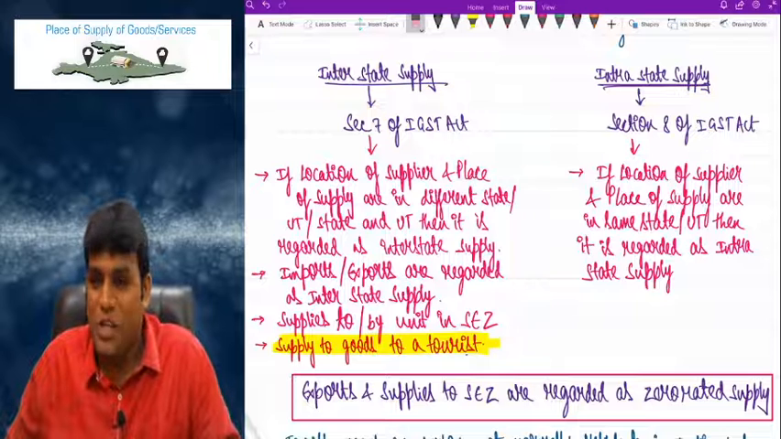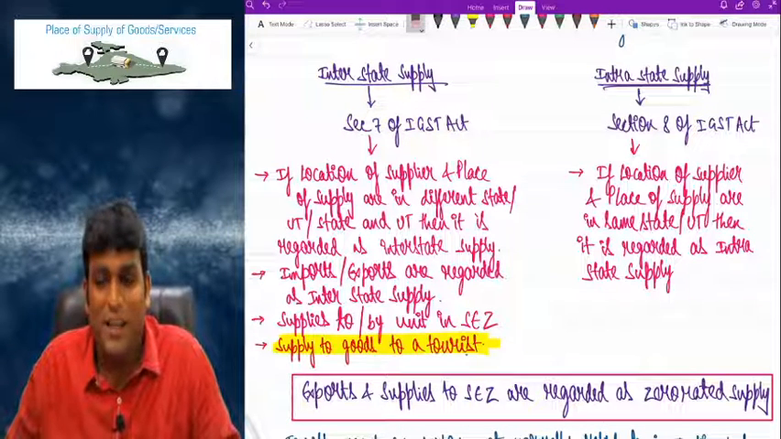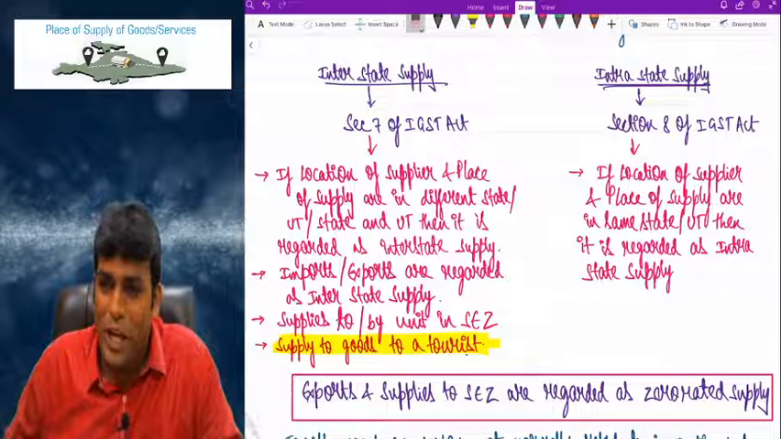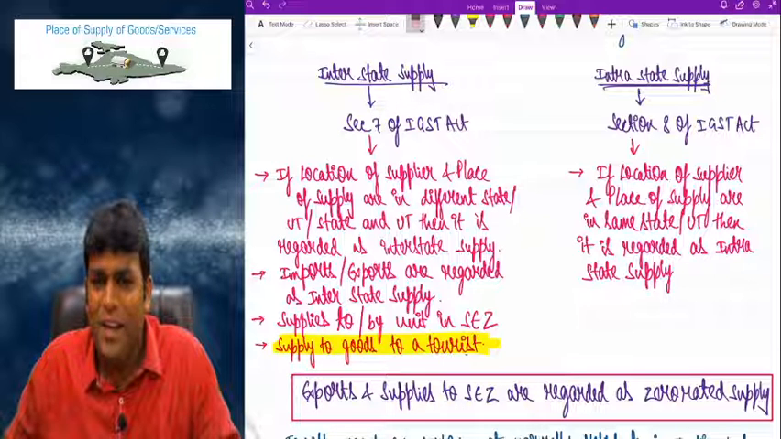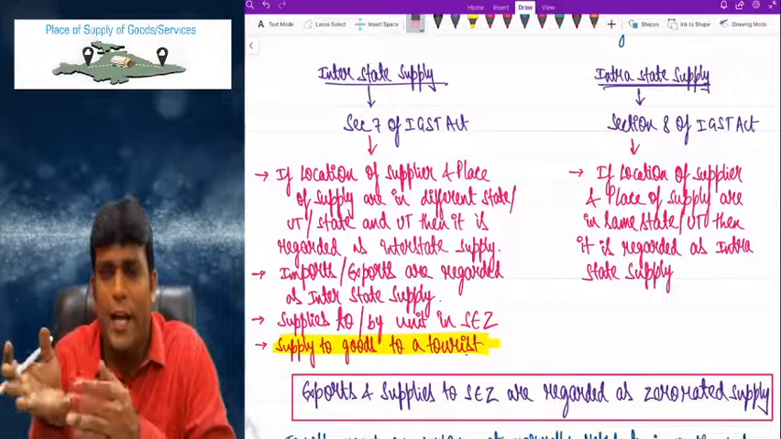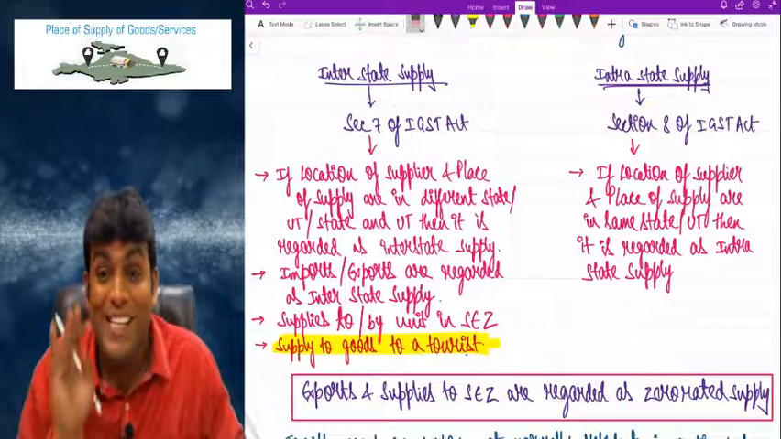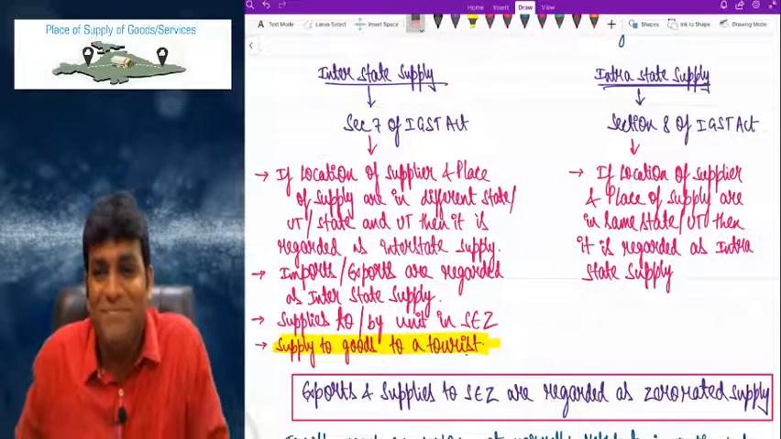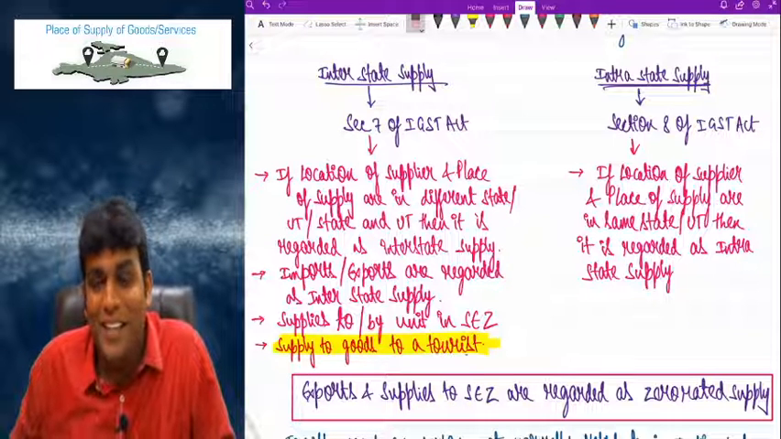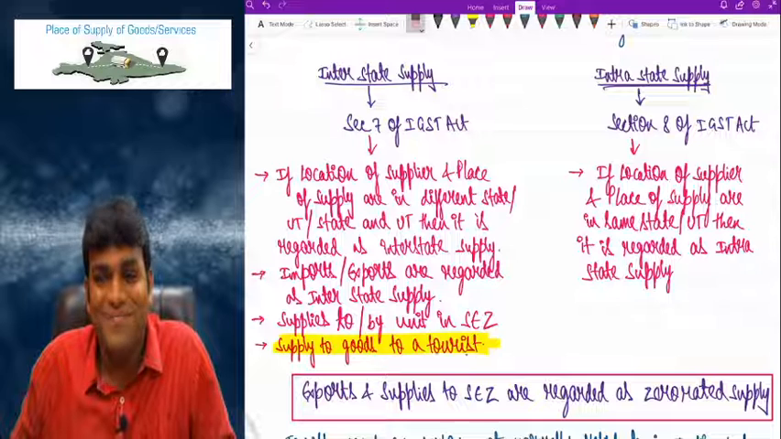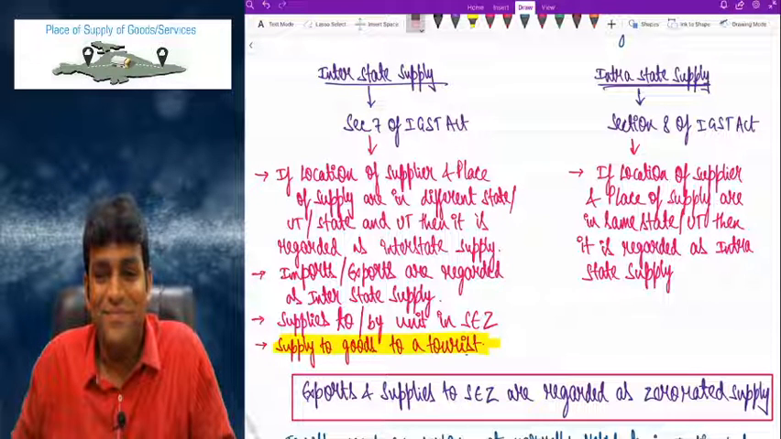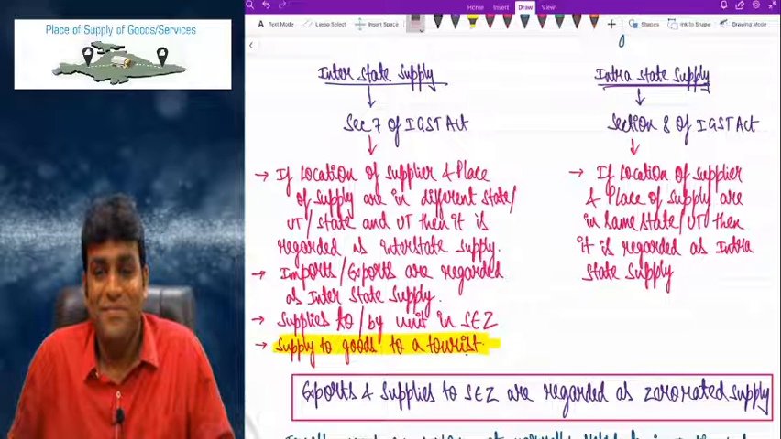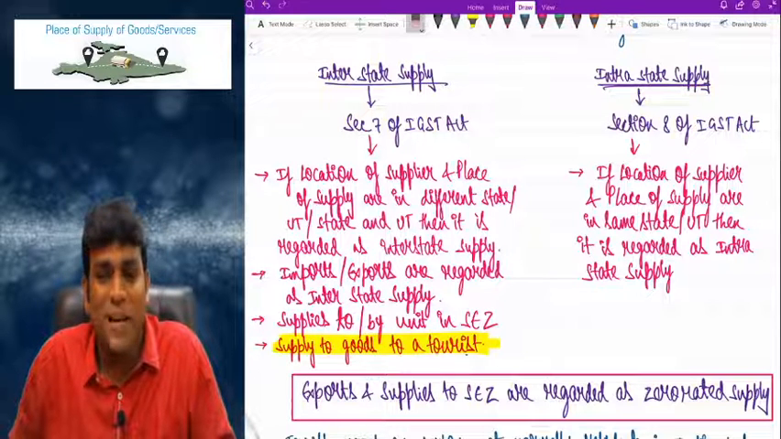Please write the difference between section 7 and section 8. One is interstate supply, the other is intrastate supply. And when do we call supply as intrastate supply? If the location of supplier and place of supply. We are not looking at location of recipient. Don't ever think that supplier is in one state, receiver is in another state. Don't say that nonsense language. The language is very clear. Location of supplier and place of supply, if both are in the same state or UT, then it is regarded as intrastate supply. Take it, come on. Very interesting and important.